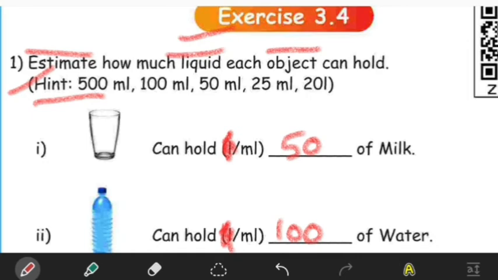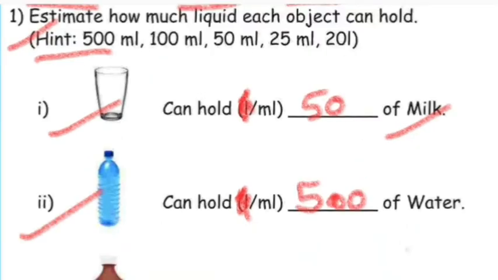Even though I have filled in all the blanks, you can write by yourself. I already estimated and then filled the blanks. The first one, the glass can hold 50 milliliter of milk, and the second figure, our water bottle, can hold 500 milliliter of water.